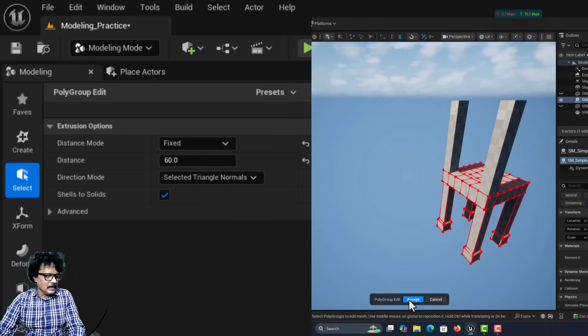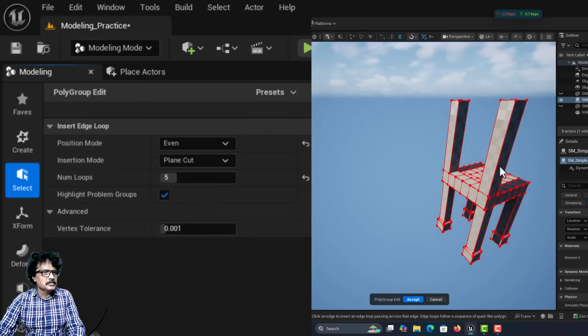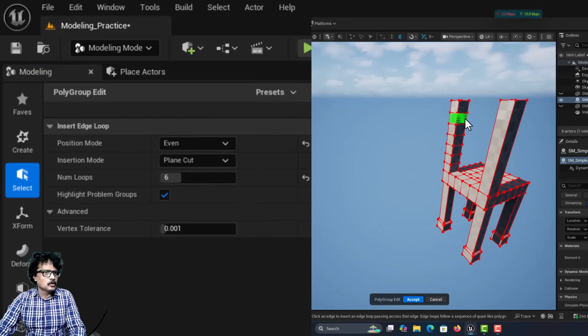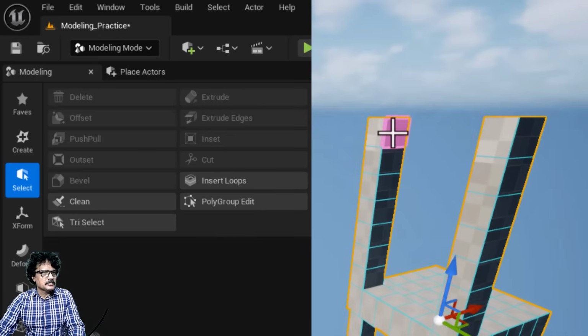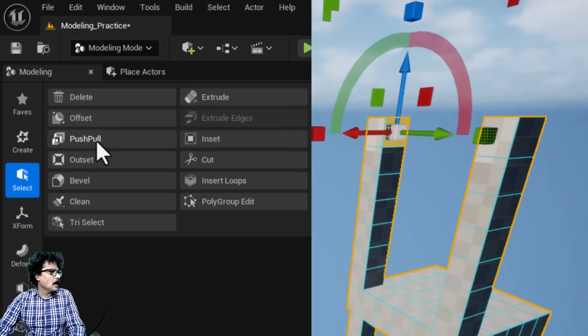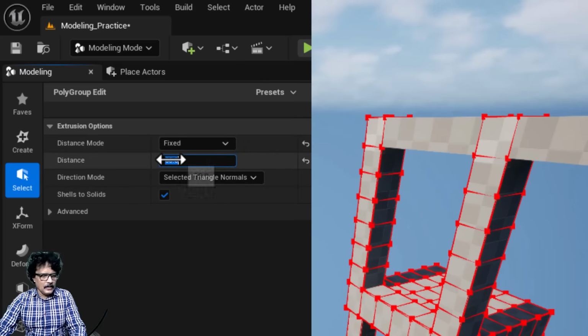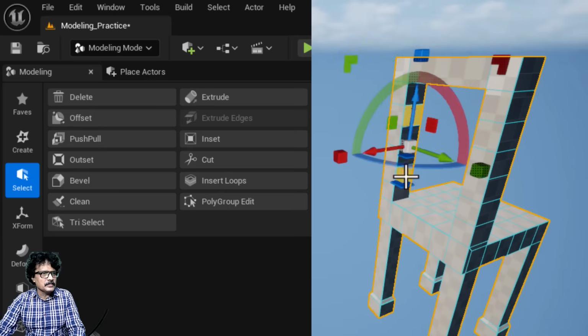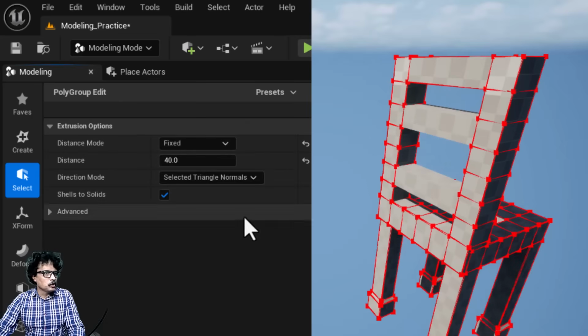We again click accept here, then inserted loops here. I will make this number 6, and we inserted 6 loops here and 6 loops here. I will click accept. We selected this face and we gave push pull value of 40 units. I will click accept. I selected another two faces here with shift pressed. I selected both, click push pull 40.